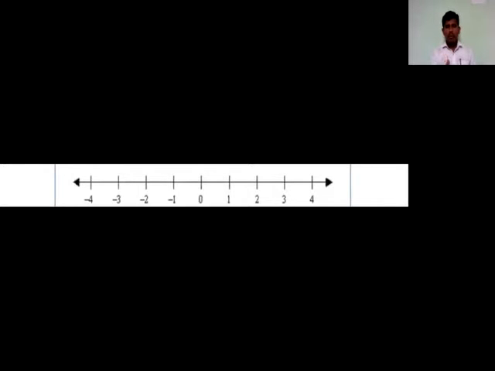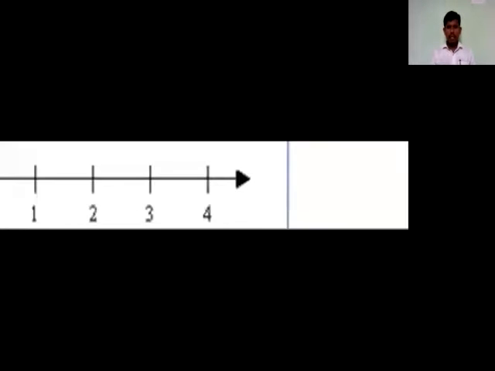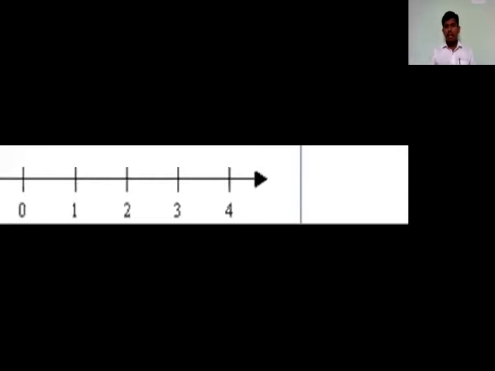Here, 1, 2, 3, 4 are towards the right side, and towards the left side there are -1, -2, -3, -4, and the center is 0. If I take only the positive numbers 1, 2, 3, 4, these are nothing but natural numbers. If I take natural numbers with 0, I can say that they are whole numbers.